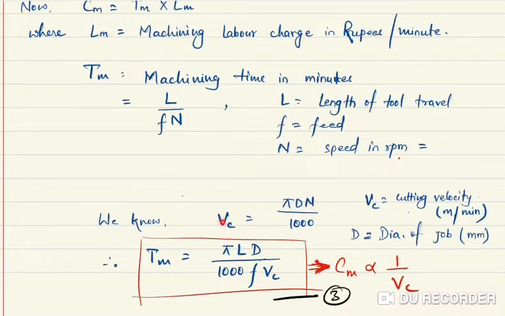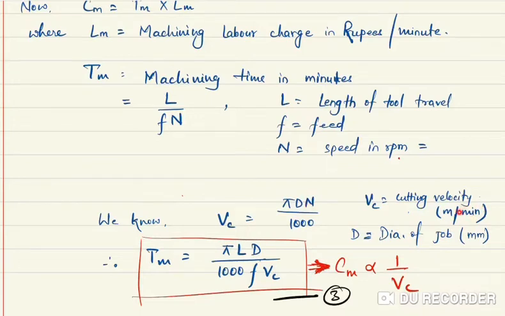We know cutting velocity is equal to pi dn by 1000. Why it is 1000? Because the VC is in meter per minute and diameter of the job is in millimeter. So millimeter is converted into meter by dividing with 1000. And N is in RPM, rotation per minute. So obviously this is in minute we require, so there is no need of conversion of N.